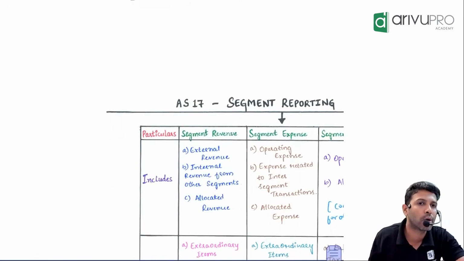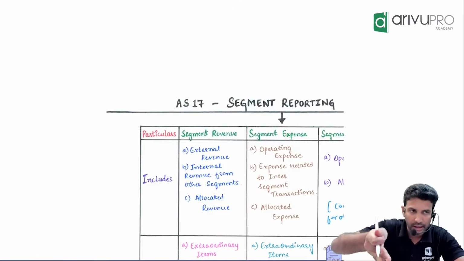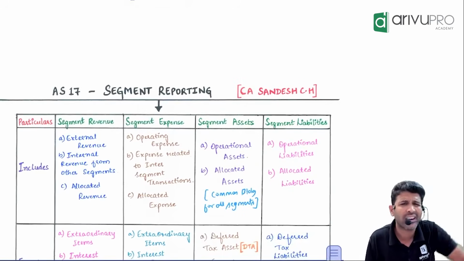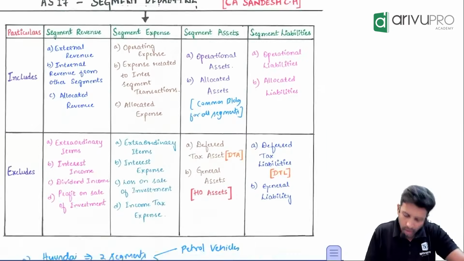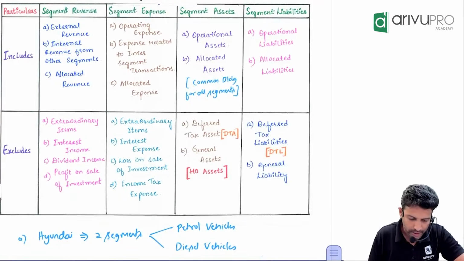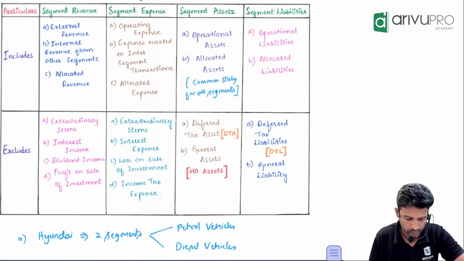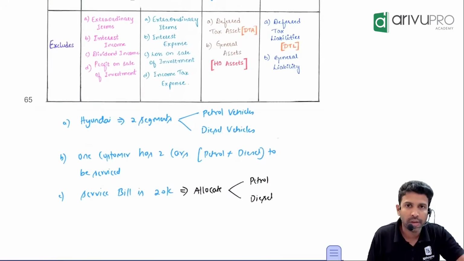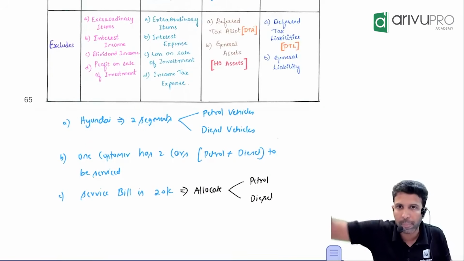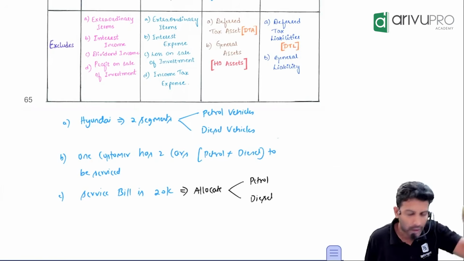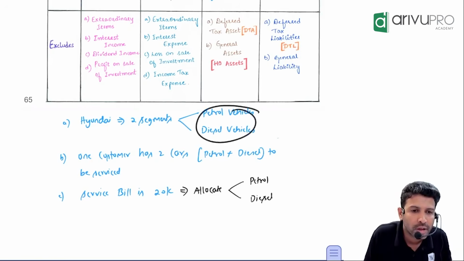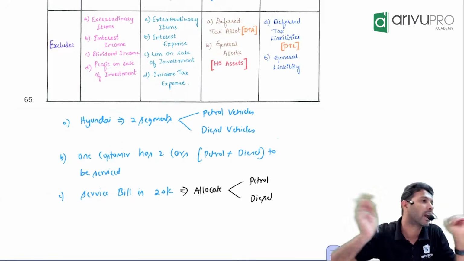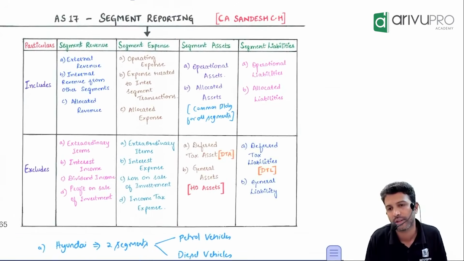Done? Similarly, segment assets, you know this, building up. Tell me, segment assets will include what? If you have a division, that division can have its own assets. You can also have some allocated assets. Allocated assets means, like here, what are the two segments? Petrol and diesel. Will we have a separate building for petrol vehicles and a separate building for diesel, or a common building? In one building we will be operating both the divisions. That means that building belongs to the petrol segment as well as the diesel segment, so you will have to allocate. That is your allocated assets.